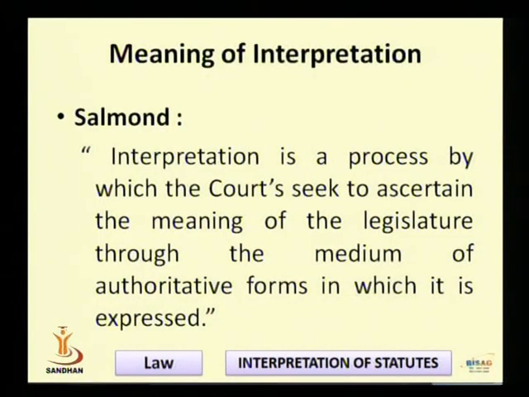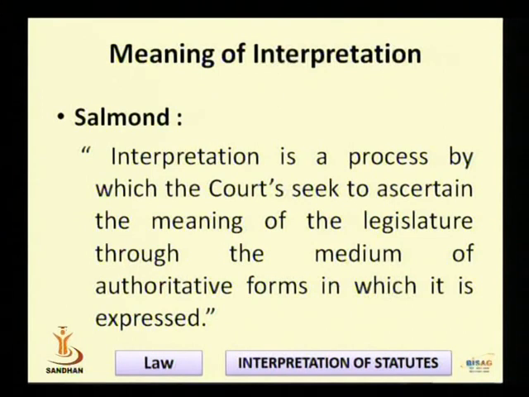If you look at the slide, Salmond says interpretation is a process by which the courts seek to ascertain the meaning of the legislature through the medium of authoritative forms in which it is expressed.